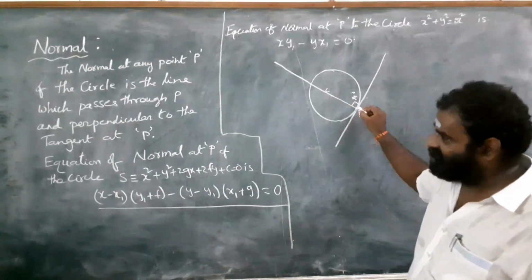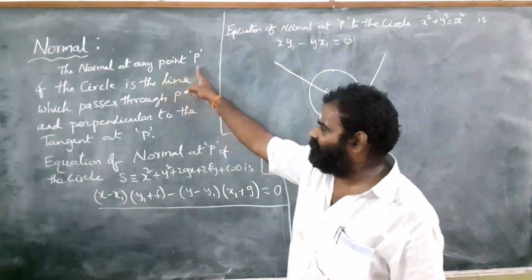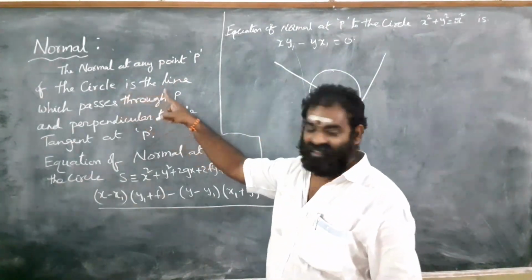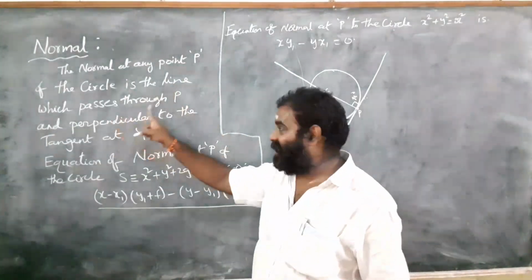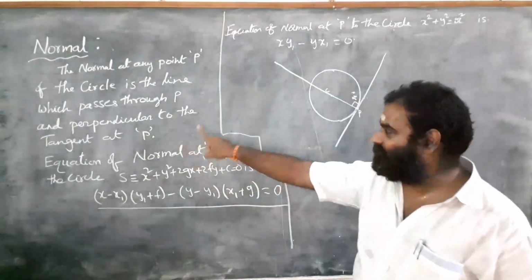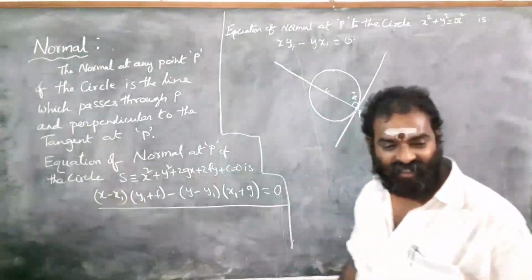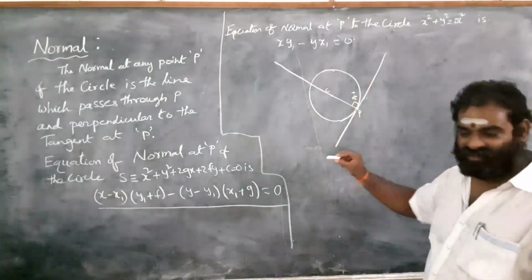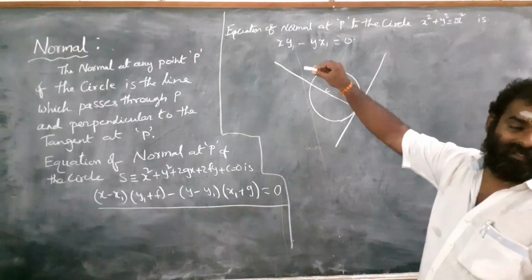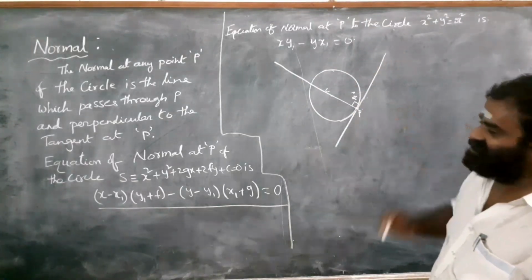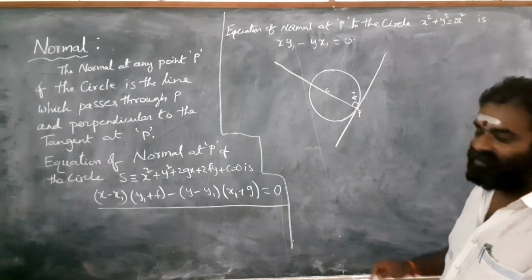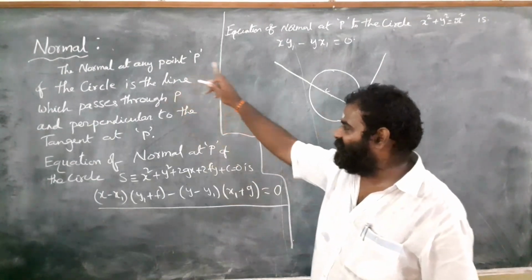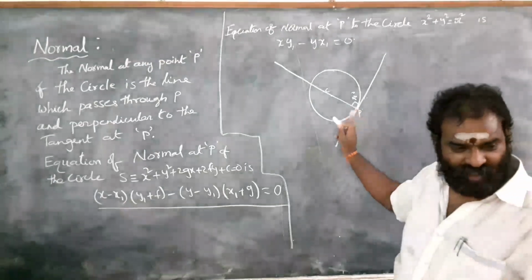The normal at P is the line which passes through P and is perpendicular to the tangent at P. Then it obviously goes through the center of the circle. That is normal.